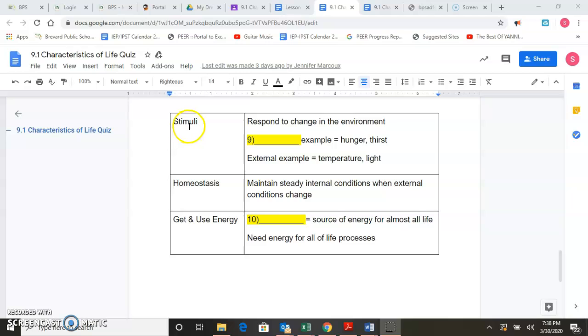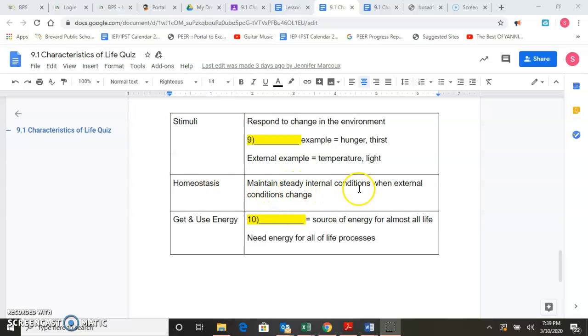The next section is stimuli. Respond to change in the environment. Number 9, blank, example equals hunger and thirst. External example equals temperature and light. The next section is homeostasis.